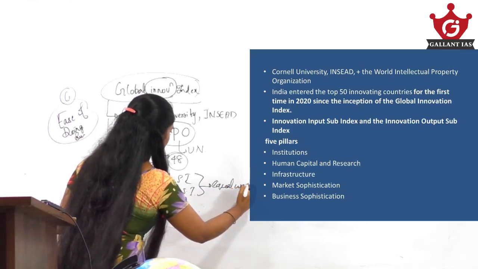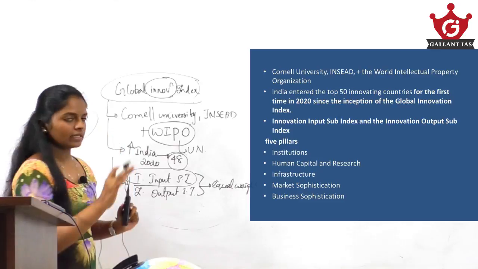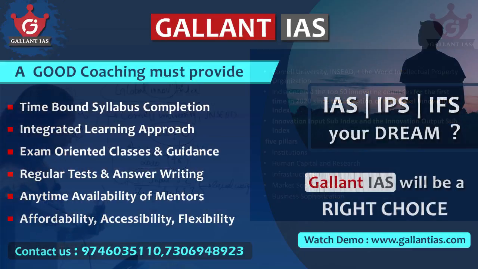Okay, then this innovation input sub index consists of 5 pillars. So you can note down these 5 pillars.